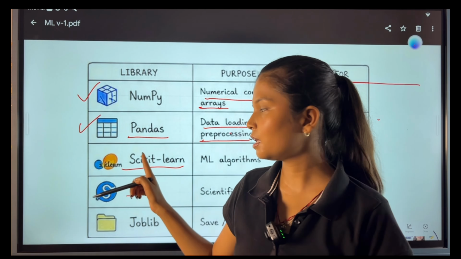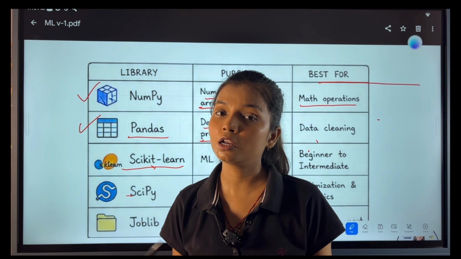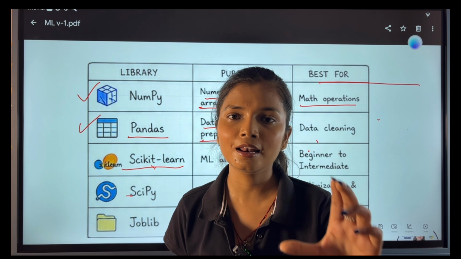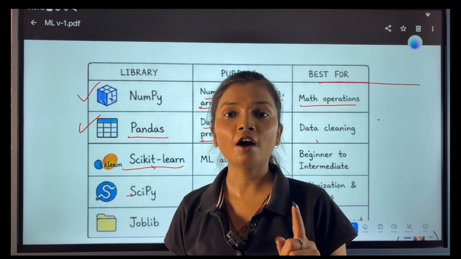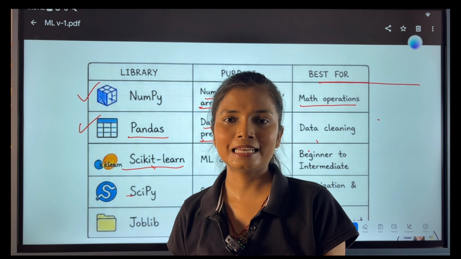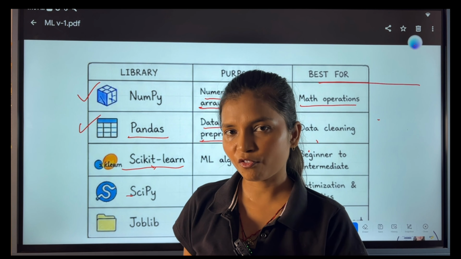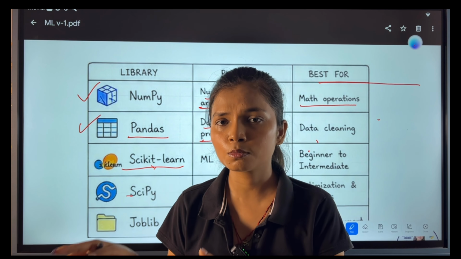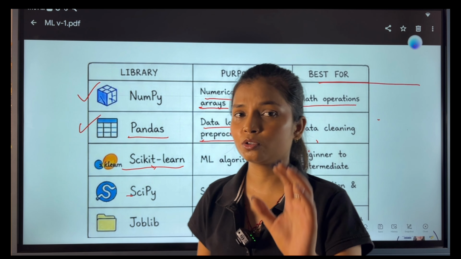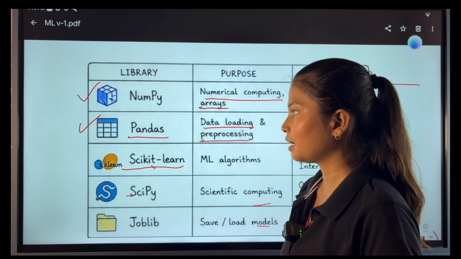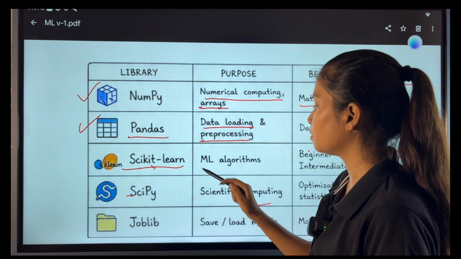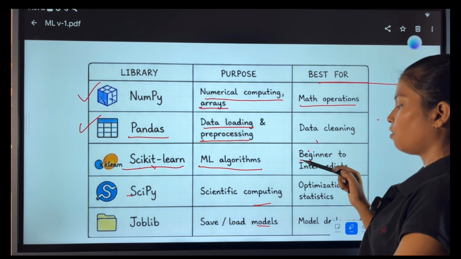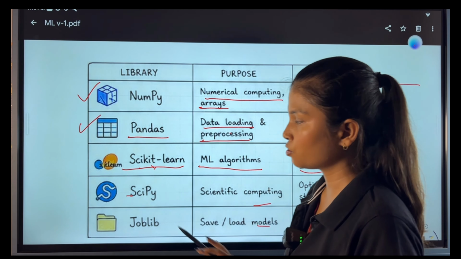The sklearn library has all the models. You can even create any machine learning model within 10 lines of code. But you have to understand how those 10 lines work, which type of model you are creating, how to optimize that model better, and what to do if the model is making mistakes. That is why I say you have to understand fundamentally. Sklearn has the ML algorithms; all the beginner and intermediate level models you will find in this library.